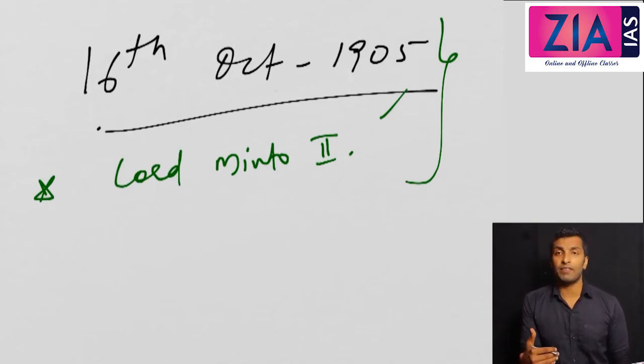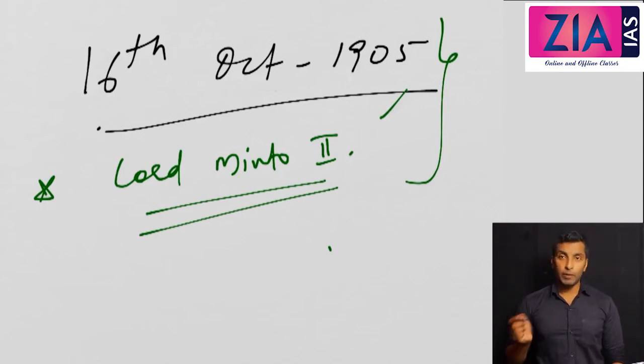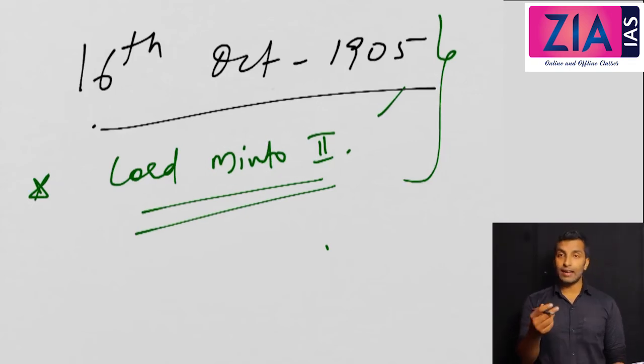When we discussed the 1857 revolt, I told you Lord Dalhousie made almost all the reasons for the 1857 revolt, but when the revolt took place, it was Lord Canning, not Lord Dalhousie. Similarly, during the time of partition, the Governor General was Lord Minto II. Lord Minto I we discussed when we discussed the 1813 Charter Act. I hope you remember that. And you can see a coincidence here. It's exactly after 100 years that another Minto is coming, right? The previous Minto was during 1807 to 1813, so almost the same time period, Lord Minto II is also coming, exactly after 100 years.